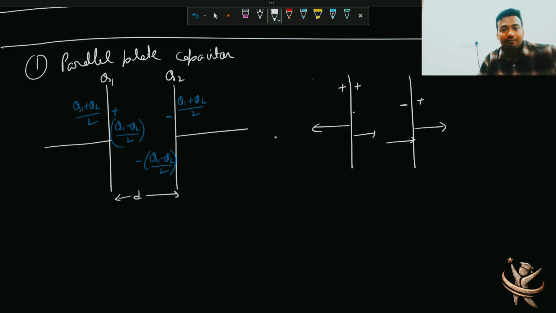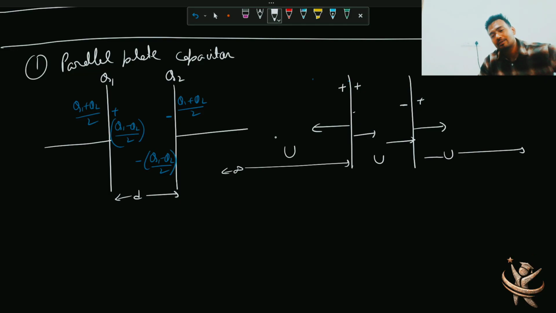So you have field lines in the leftmost portion. So you have energy in this section, right up to infinity. You have energy in this section. Better to say you have energy in this section.